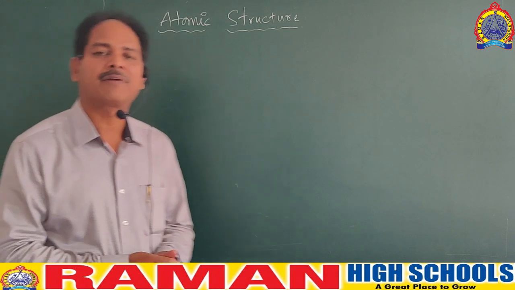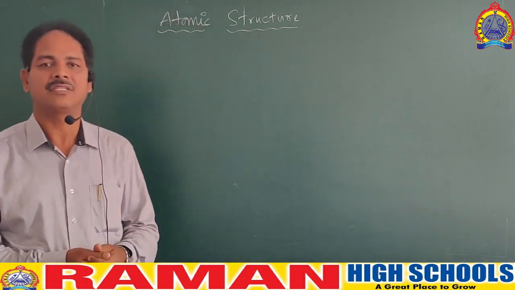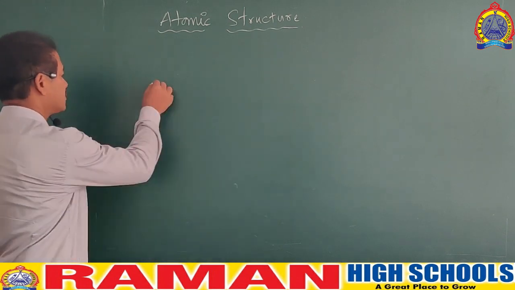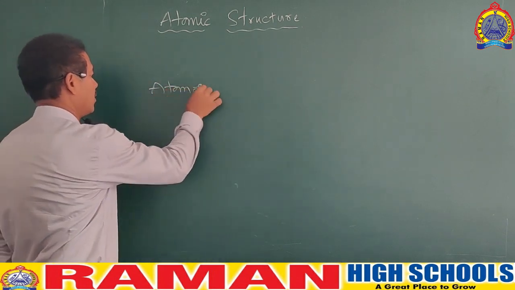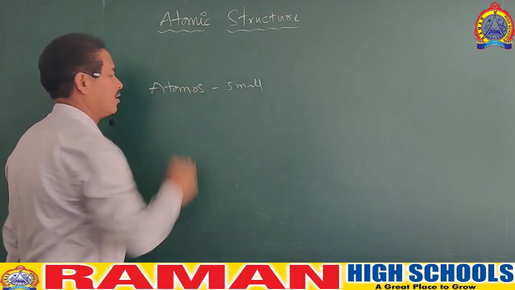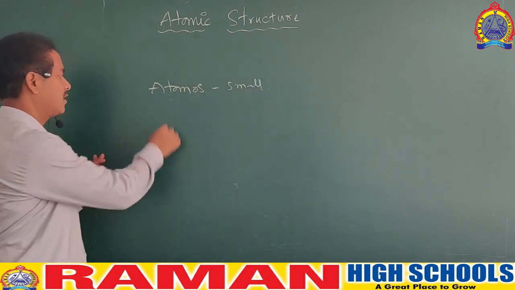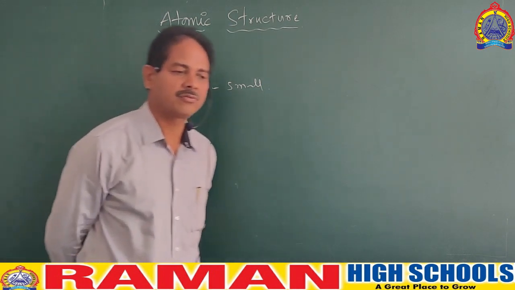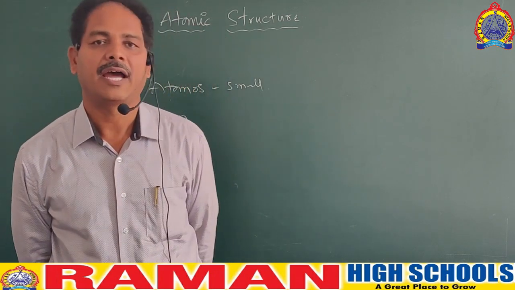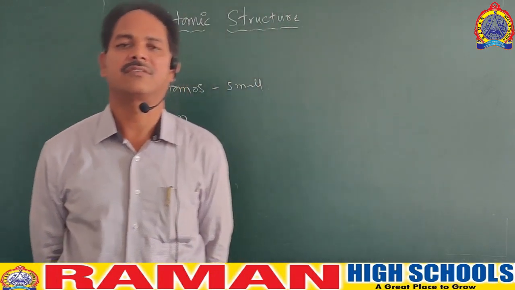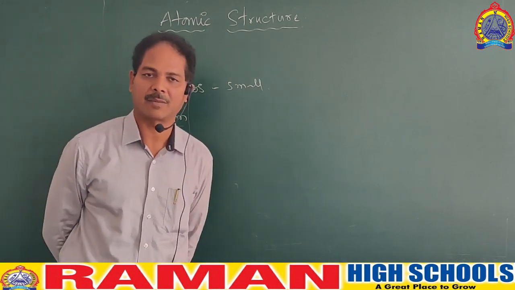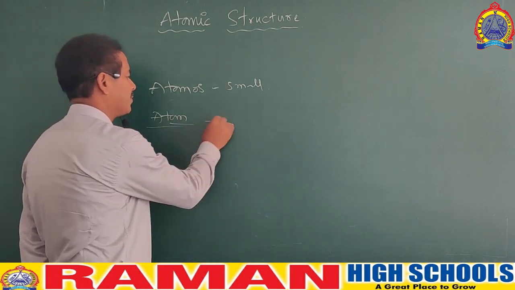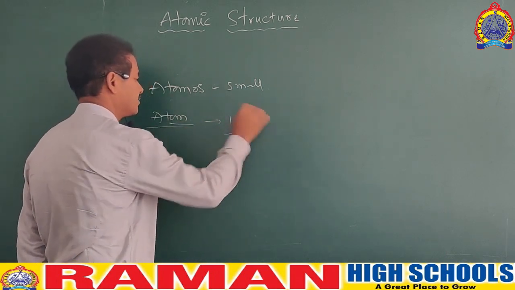As you all know, matter is made up of very tiny particles called atoms. The word atom was derived from the Greek word atomos. Atomos means small. So from atomos, the word atom is derived. According to Sir John Dalton, an atom is the smallest particle of a substance which is indivisible and can take part in chemical reactions. This definition was given by John Dalton in the year 1808.